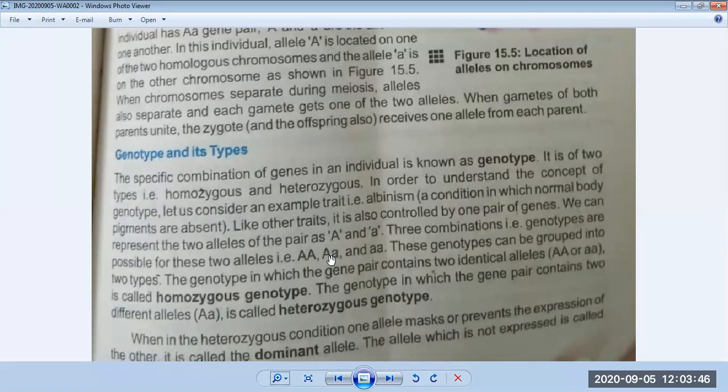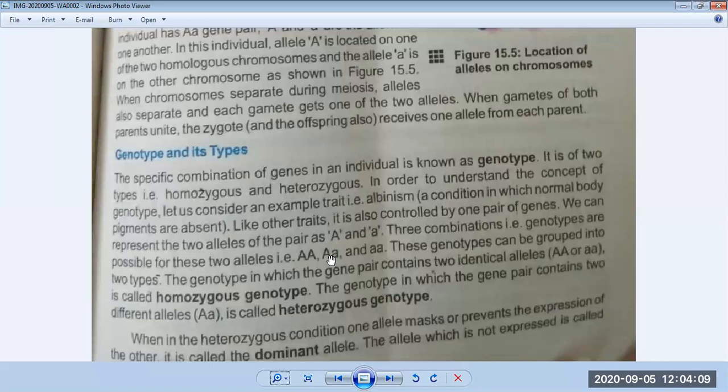Secondly, it should have contrasting traits in its body. And the third one, it can be fertilized by self-pollination and should be fertilized by cross-pollination. And the next one is that it should have a short but fast life cycle.